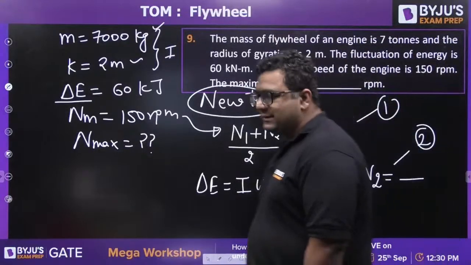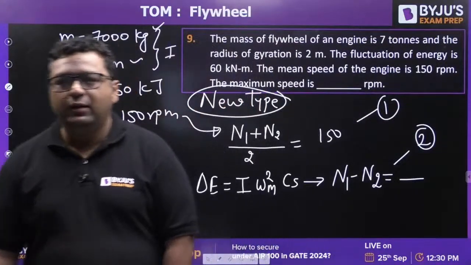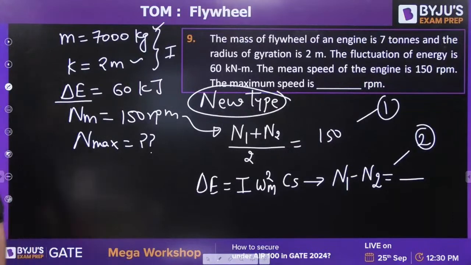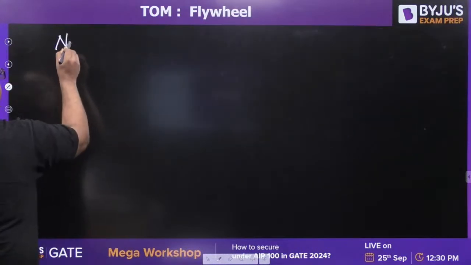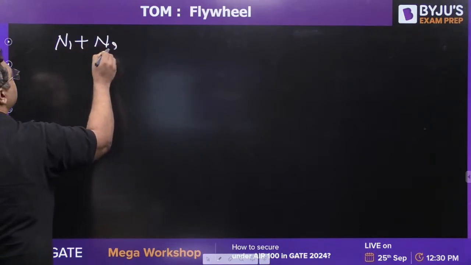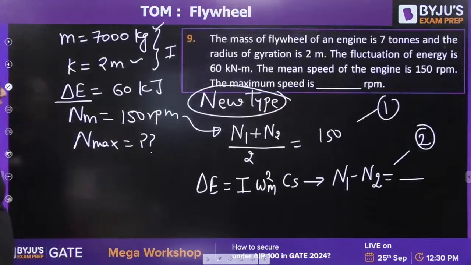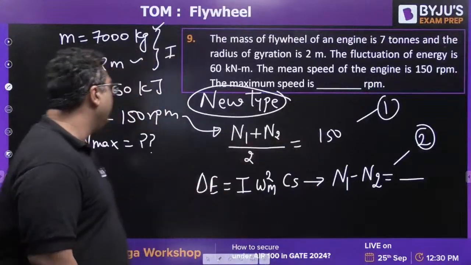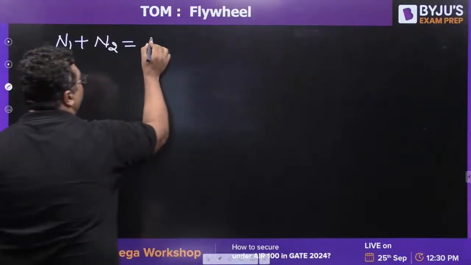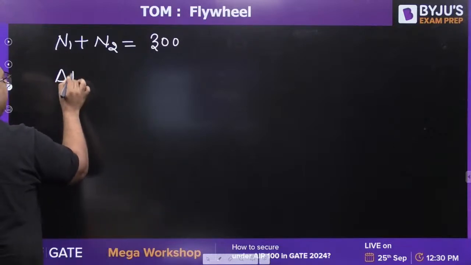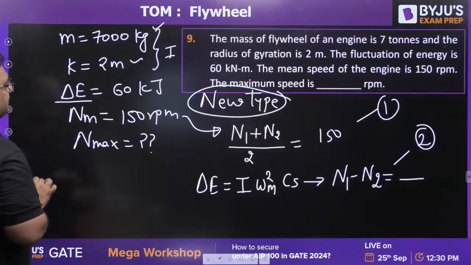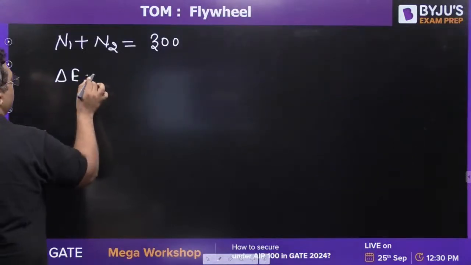Very, very good, guys. So you know the first equation is N1 plus N2, you are getting 2 into 150. This will give you one equation, 300. Then delta E is also given to us, 60 kilojoule.